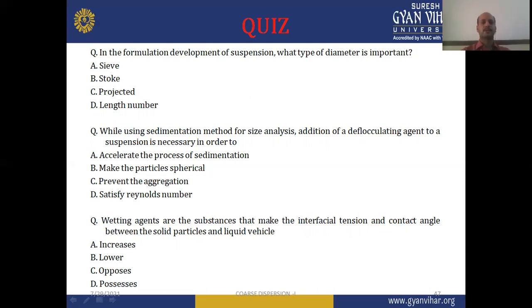It will be answered with the help of suspension. So please find the correct answer for it. Then wetting agents are substances that make the interfacial tension and contact angle between the solid particles and the vehicle: increase, lower, opposite, or budget. We discussed wetting agents, which are surface active agents in nature. So find out the correct option for this question.